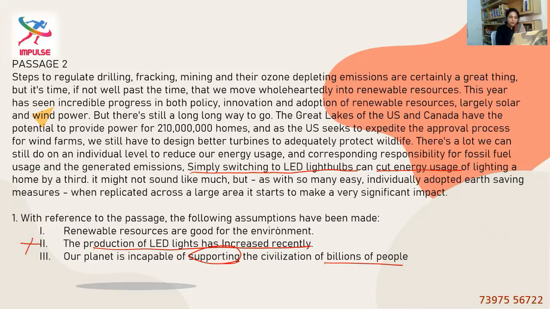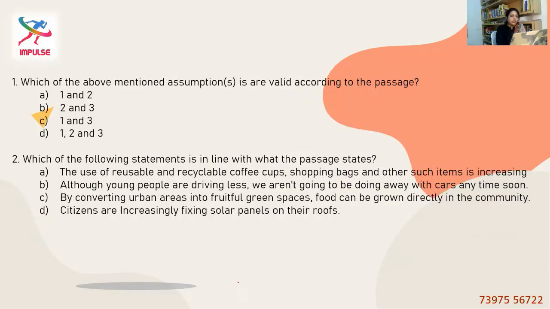Renewable resources are good for the environment, definitely yes. It should be 1 and 2 or 1 and 3. So 2 is definitely ruled out because we have found a logical reason for it. Third, our planet is incapable of supporting billions of people. Maybe that's the reason they have adopted so many alternative measures to survive. So this is not explicit but implicit. So in that way, let's consider the third. And so the right option for the first question should be option C.